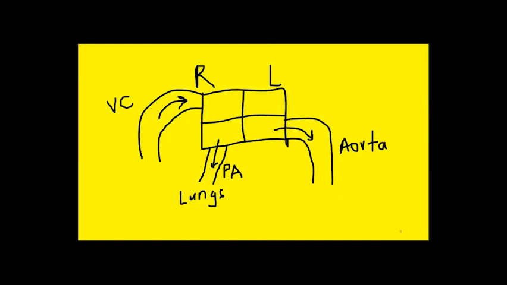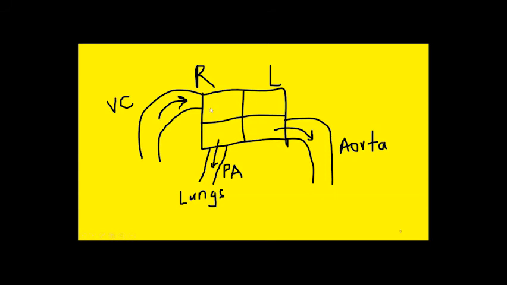Similarly, if you increase the pressure inside the pulmonary artery, you are increasing the afterload for the right ventricle, because the right ventricle is supposed to eject blood into the pulmonary artery for the lungs. So an increase in the pressure inside the pulmonary artery will cause an increase in the afterload for the right ventricle. So this is afterload.